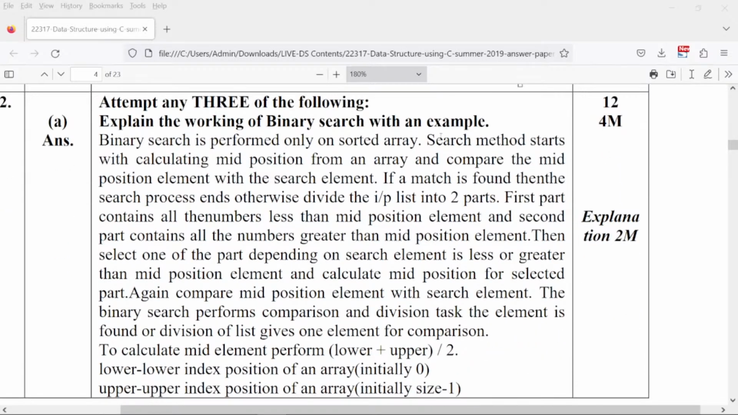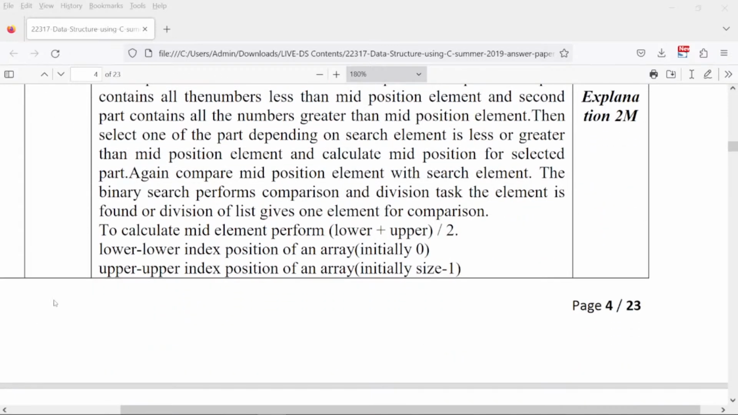Explain the working of binary search with example to students. Right now, I just explained what binary search is. You can take one small example as I just discussed with you, and you can write that down, and that will give you completely 4 marks. Writing the theory will fetch you 2 marks.